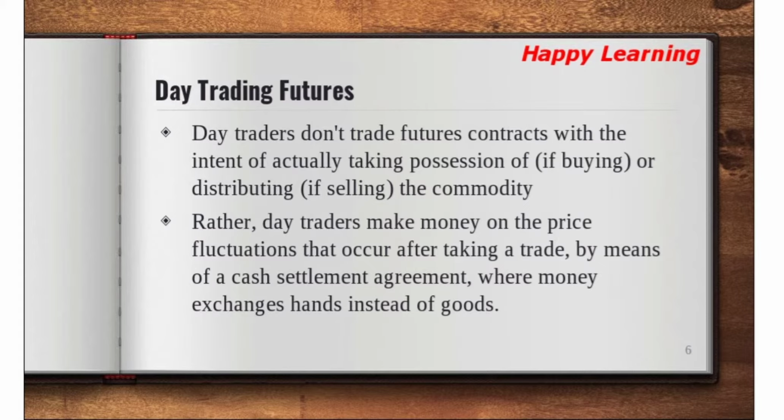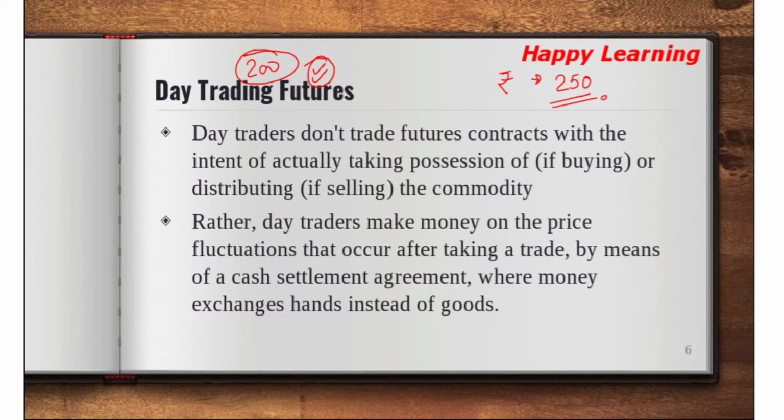Suppose X is thinking that the price of cereals will shoot up. Right now the futures price is 200, which means he will buy after 3 months at rupees 200 for a certain amount of cereals. But he is anticipating that the price will shoot up to 250.